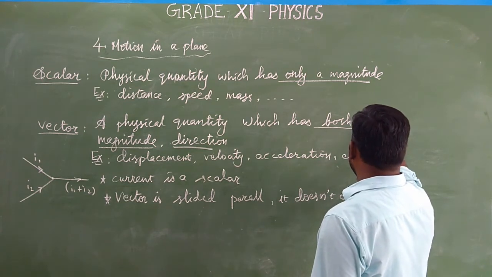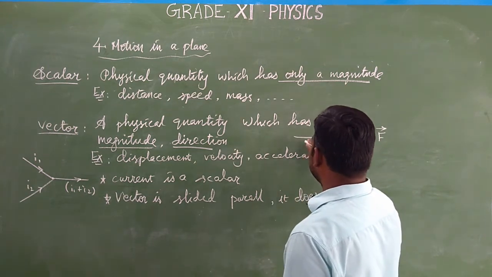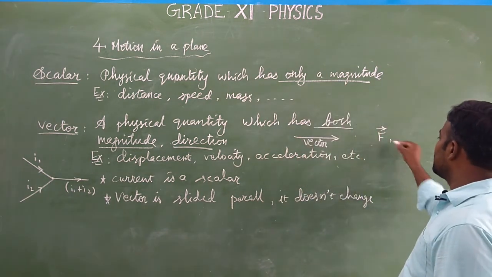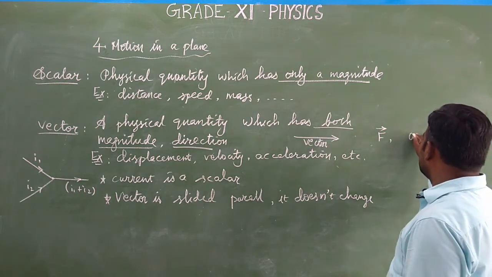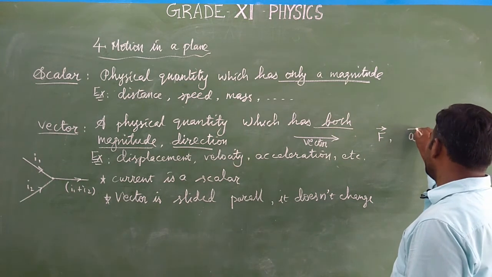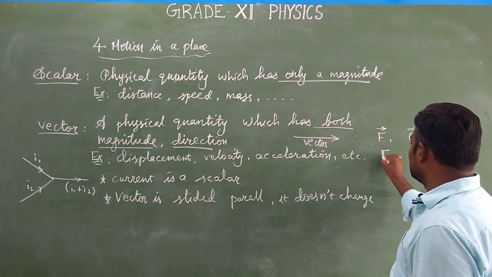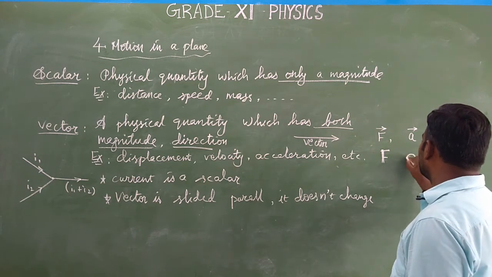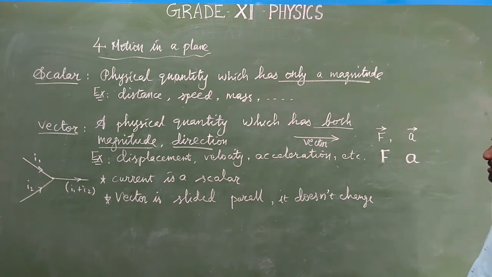Over the letter, a straight line with an arrowhead represents a vector because it is a directional property. Similarly, other notations: for acceleration, the letter A with an arrowhead over it. But in our book it is printed in bold letters. The bold letters in our book indicate a vector quantity, though they do not show the arrow over the letter. So wherever in our books a bold letter appears, it represents a vector quantity.